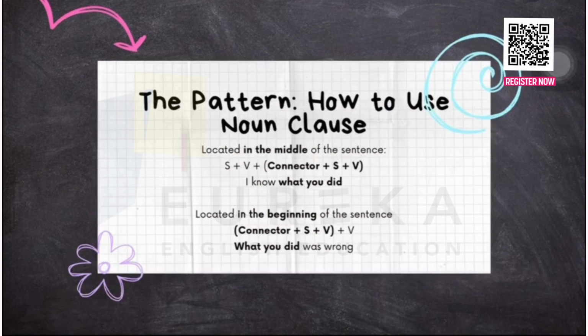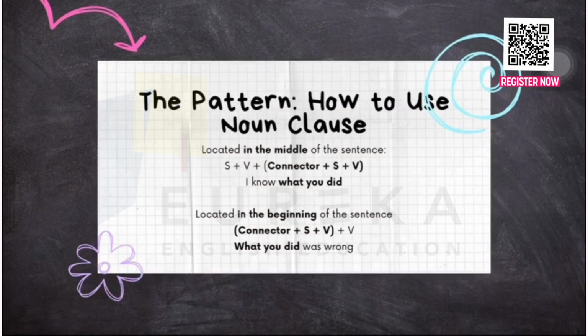And then about the pattern, how to use the noun clause, it can be in two patterns. The first one, if it is located in the middle of the sentence, the pattern will be subject, followed by verb, and then the noun clause that consists of connector, subject, and verb. For example, I know what you did. There, the subject is I, the verb is know, and the noun clause is what you did, that consists of the connector what, the subject you, and the verb did.